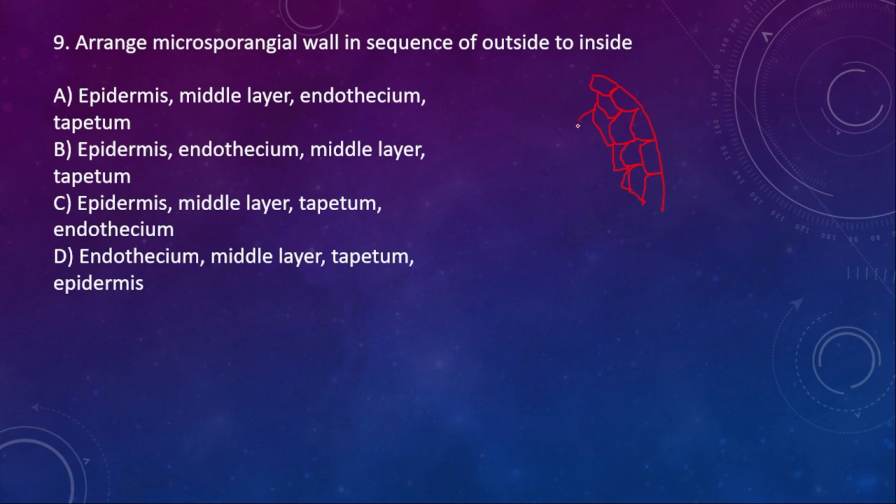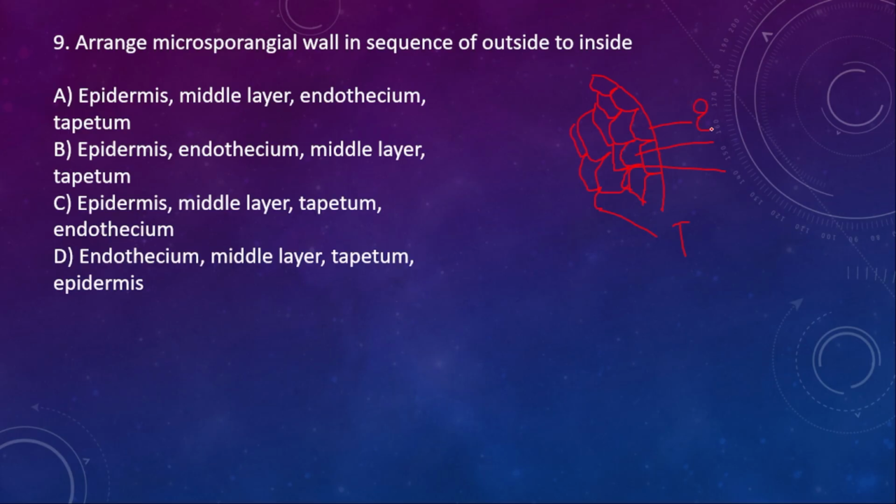Then next comes the middle lamellae. Then lastly comes again a single layer cell, which is a very important cell layer, tapetum. See, firstly it will be epidermis, next endothecium, then next middle layer, and then last will be tapetum. Tapetum is a nourishing membrane.